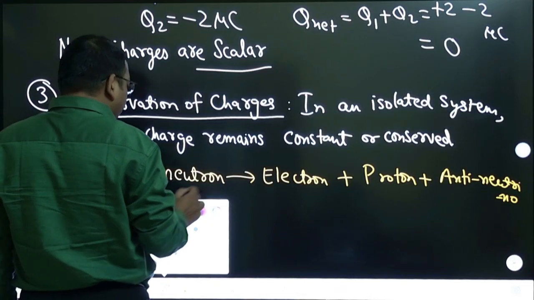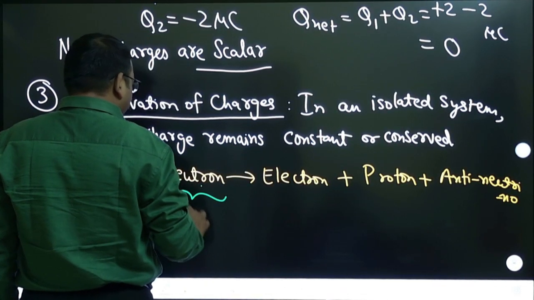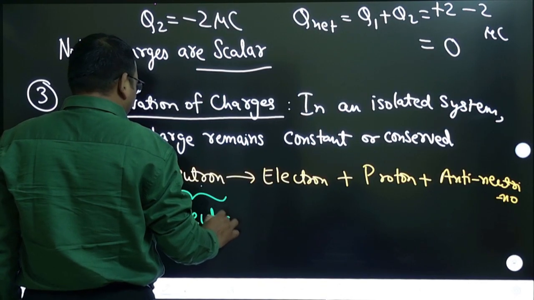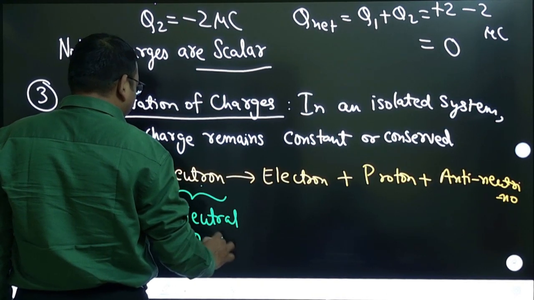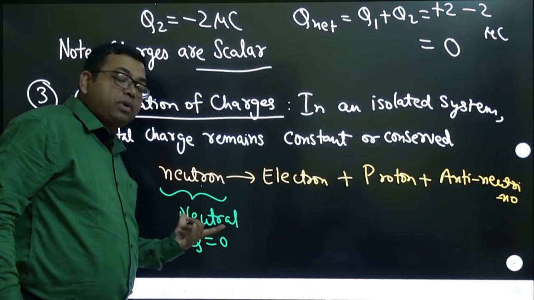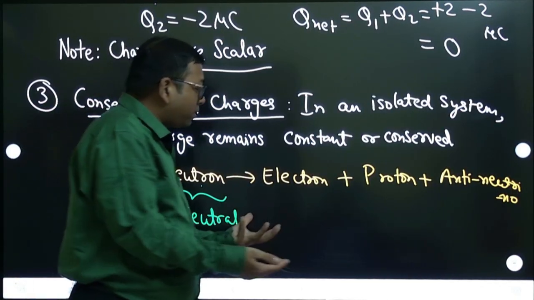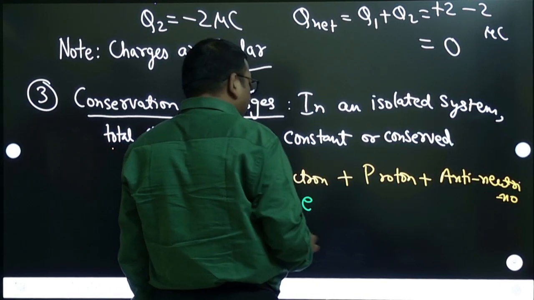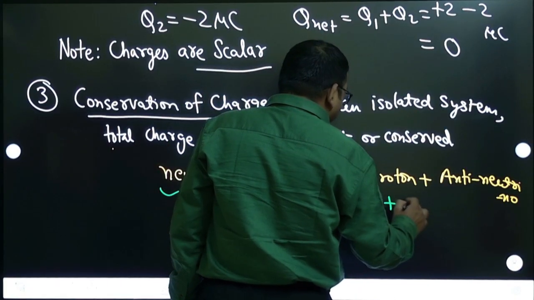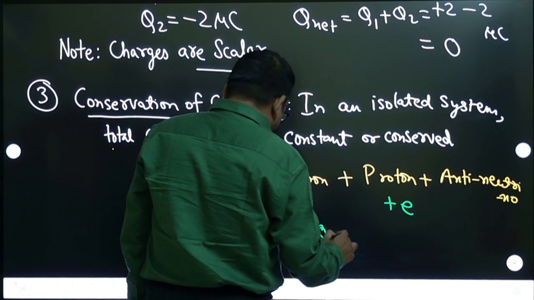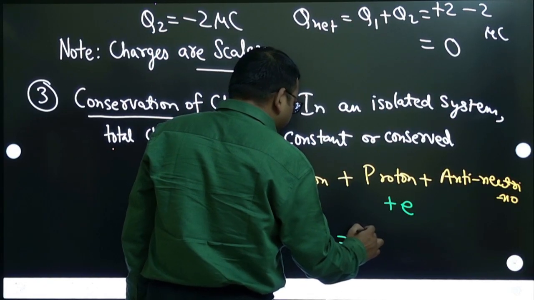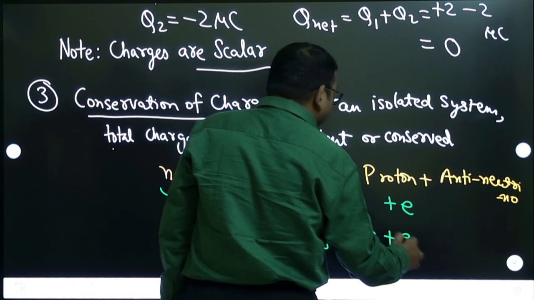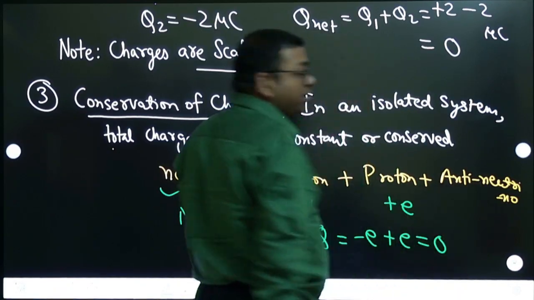Neutron is neutral, there is no charge, total charge is 0. This is the isolated system. Now the neutron has broken into an electron and a proton, so the electron has a charge of minus e and the proton has a charge of plus e. So still the total charge is 0, because minus e plus e gives 0. The antineutrino does not have any charge.